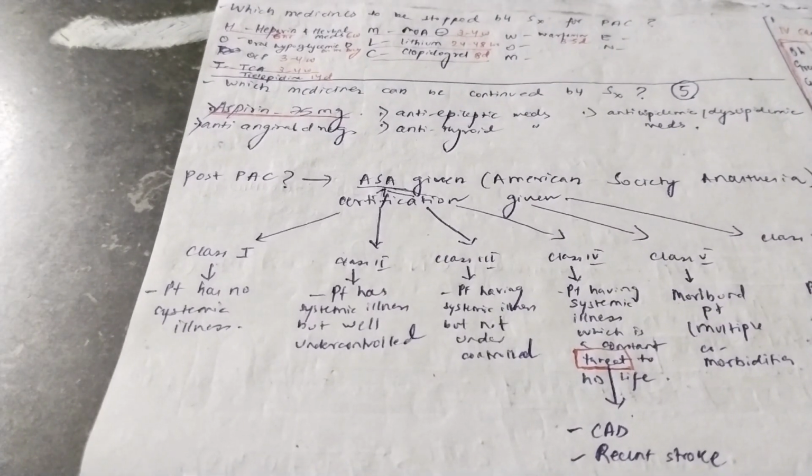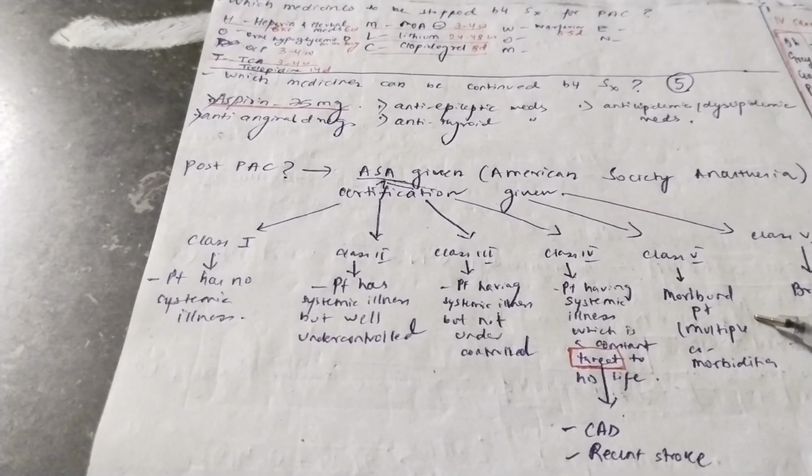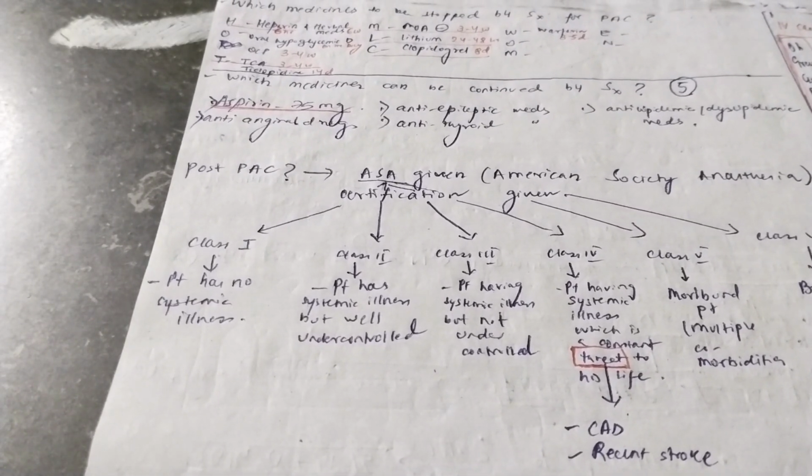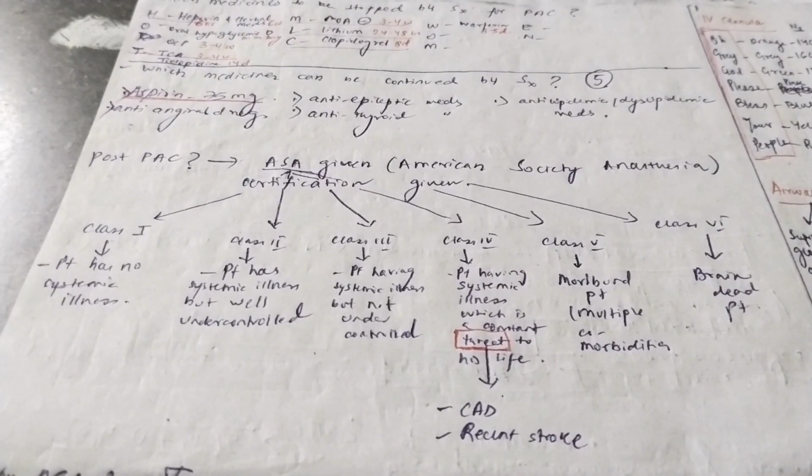Class 4 means the patient is having a systemic illness, which is a constant threat to life. This can be a coronary artery disease or a case of recent stroke. Class 5 means it is a moribund patient. That means a patient with multiple comorbidities. And class 6 means a brain dead patient. Okay. So after PAC, you have to check what class the patient is falling into. And these are the 6 classes given by the ASA. This is done to check the overall health status of the patient. Now there is something called emergency post-anesthetic checkup also. Okay. This is particularly for the patients who are under emergency.